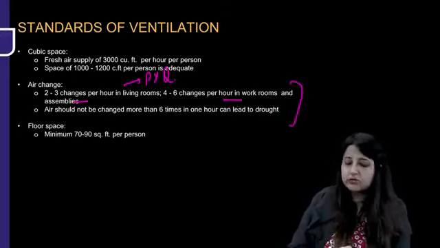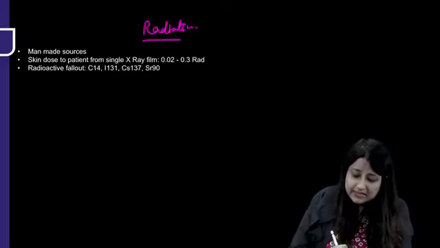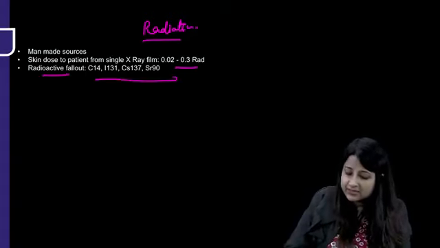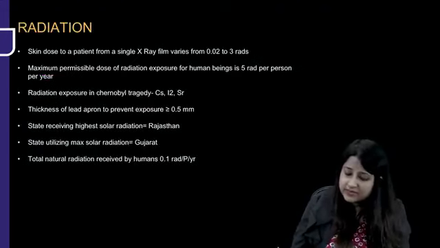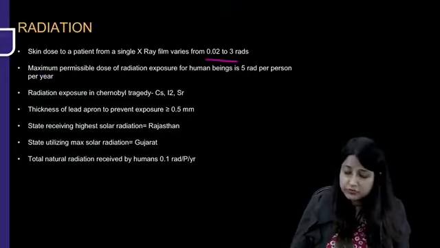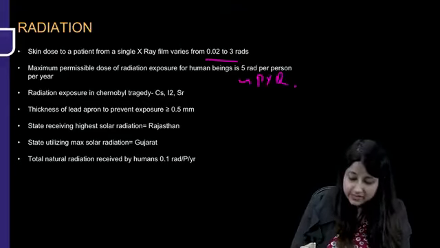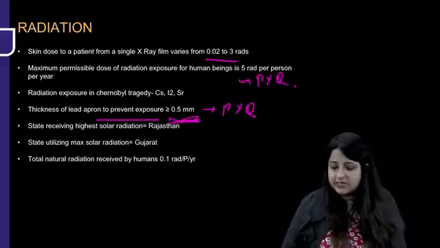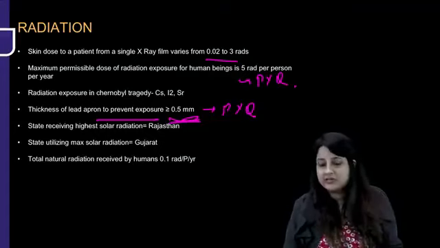All right. Now, if you talk about radiations, natural and man-made, man-made sources are important. Skin dose to patient from a single X-ray film is 0.02 to 0.3 rad. Radioactive fallout is noted from iodine, cesium, strontium 90. Maximum permissible dose, this is important, 5 rads per person per year. Thickness of lead apron, this is important, to prevent exposure, should be more than or equal to 0.5 mm. Okay, these are some of the facts that could be asked from radiation also.